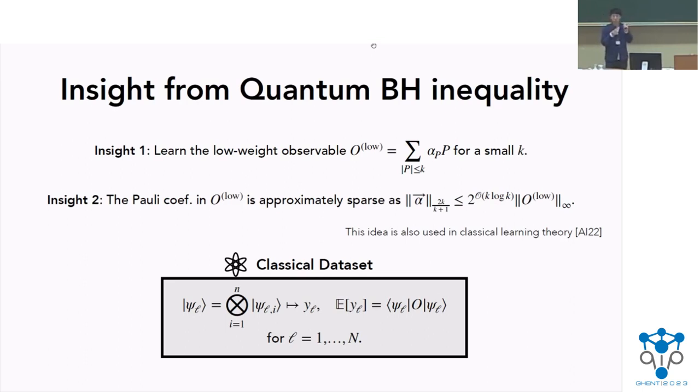And the intuition of this is, for people that are familiar with compressed sensing: typically, if there's some unknown vector that's very high dimensional, and we have, say, a 1 norm bound on it, then basically that means it's approximately sparse, and we can learn that vector very efficiently. And that's also what's happening here, because we have some vector norm bound that's somewhere between 1 norm and 2 norm.